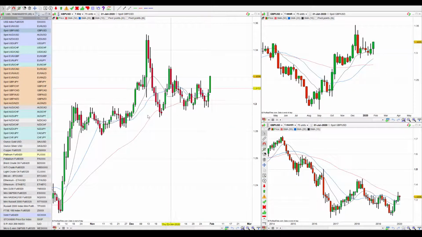Cable, on the other hand, is looking much more bullish. It's finally started to break out of its sideways consolidation moves, especially here on the weekly. I've got the 50, 20, and 10 moving averages that have reordered themselves. Looks really nice and bullish, showing technically at least an intention, especially as it sat on previous resistance as support. Looks very keen on continuing upwards and resuming its trend. So for me, cable is looking really nice and attractive in terms of trading opportunities.